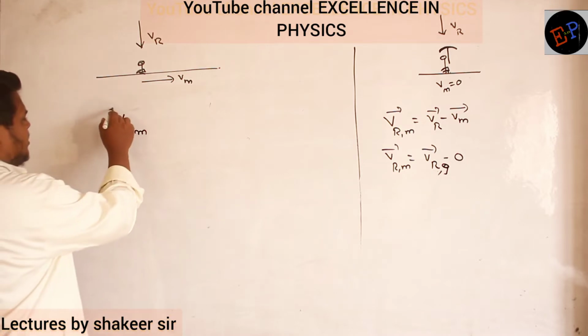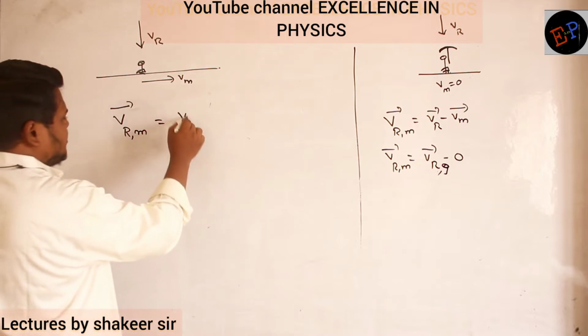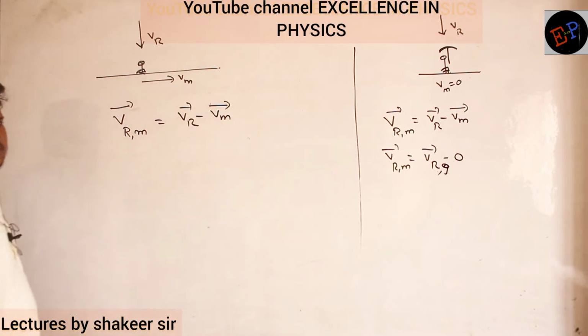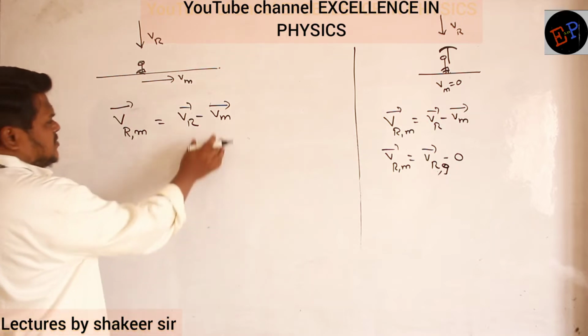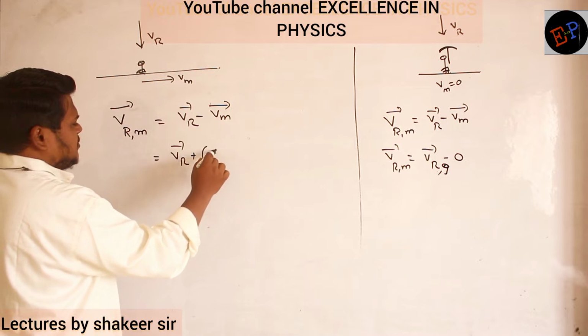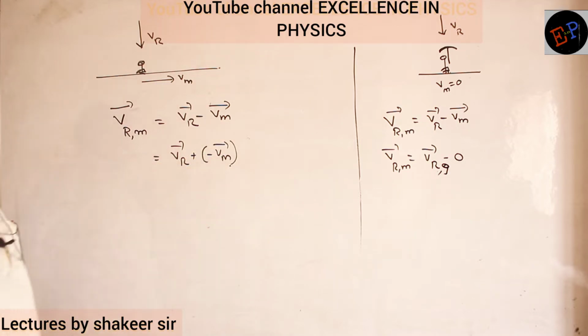And according to relative motion, how can I write the full form of this one? Velocity of rain minus velocity of man. This is how I have to write it. The same equation I can write like this also: velocity of rain plus of minus velocity of man. Can I write like this? Any problem? No problem.